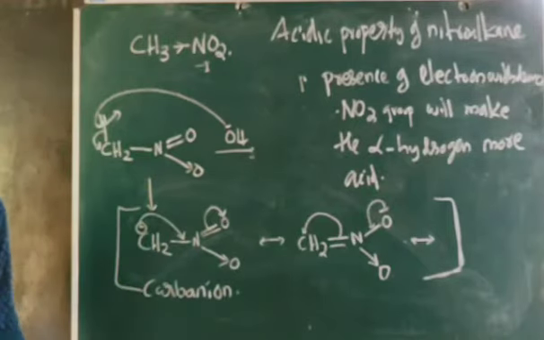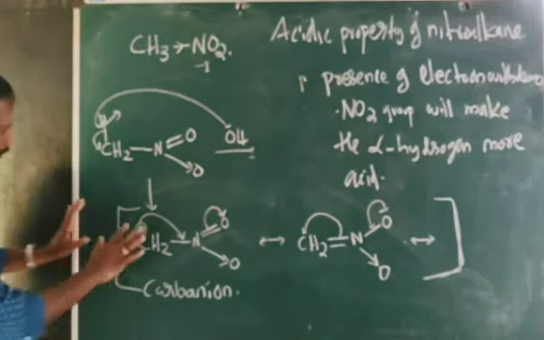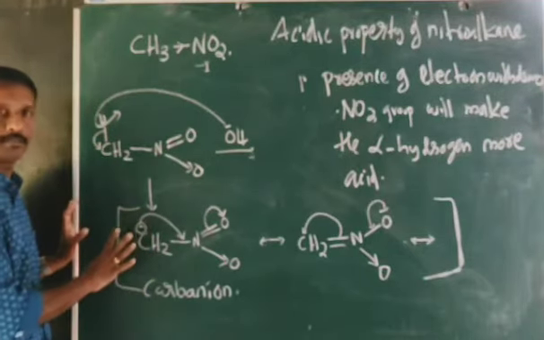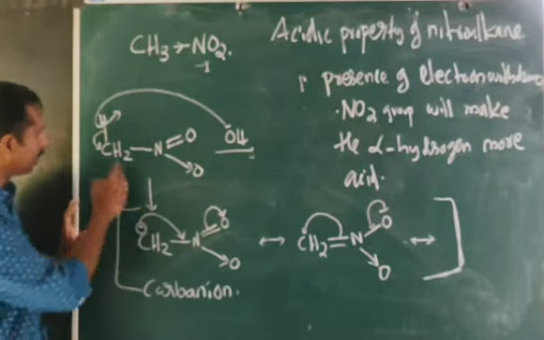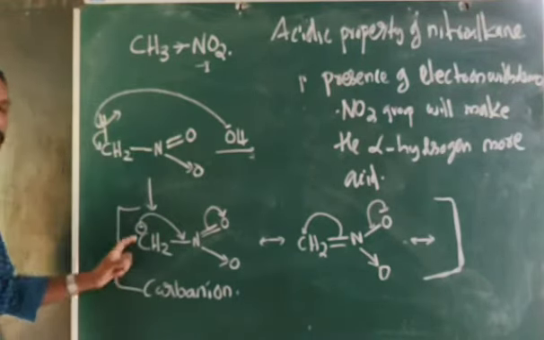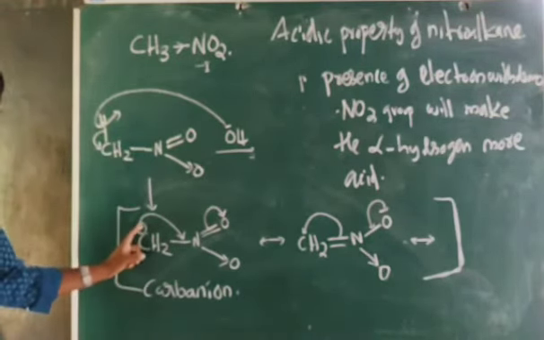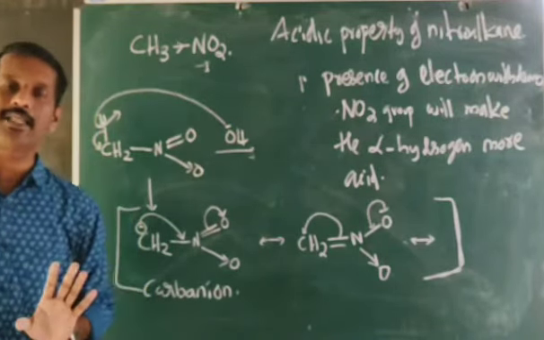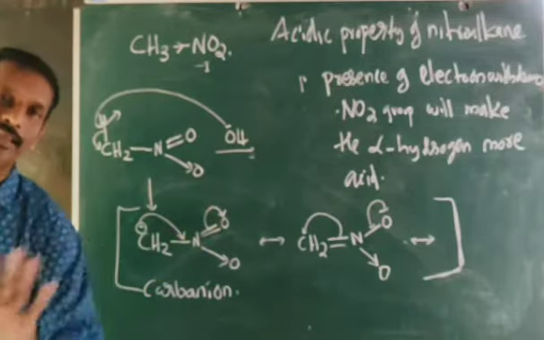Once again, I am repeating. Suppose this shifting is not there. Imagine this negative charge is here only. Then the removed H plus will be attracted back because the negative charge is here only. So the removal of H plus is not easier. That means it is not acidic. But it is not happening like that.